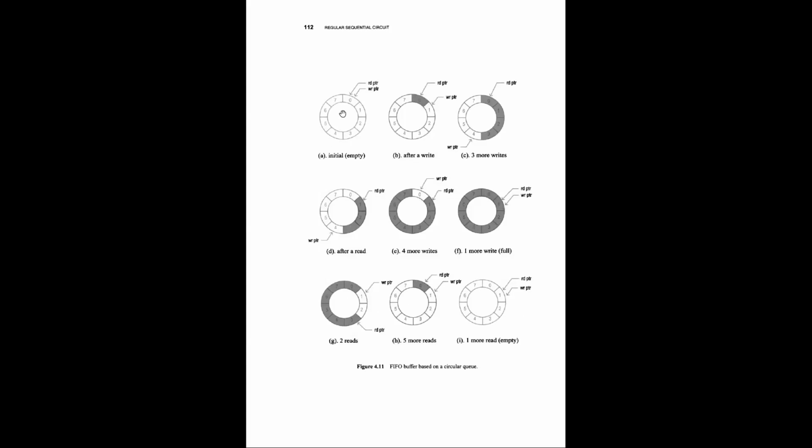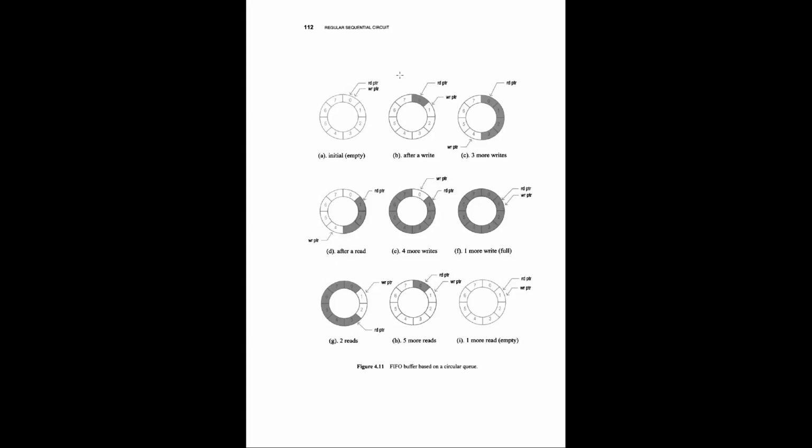For example, you have a buffer with 8 storage slots: 0, 1, 2, 3, 4, 5, 6, 7. And there are 2 pointers, one called the read pointer and the other the write pointer.